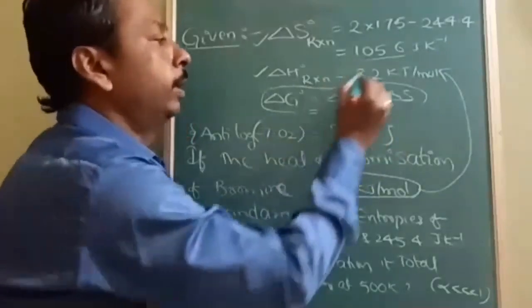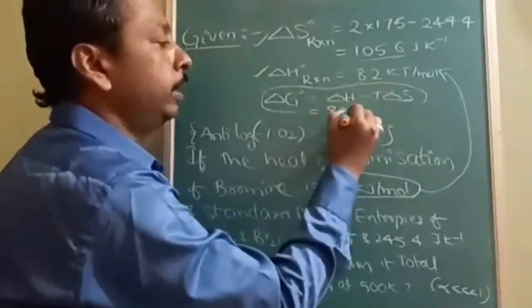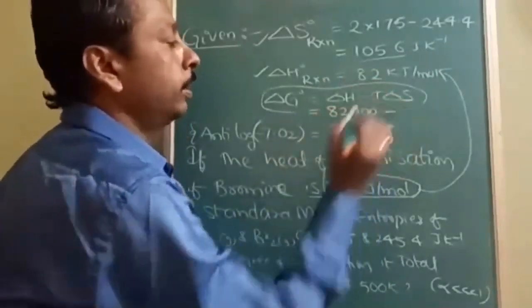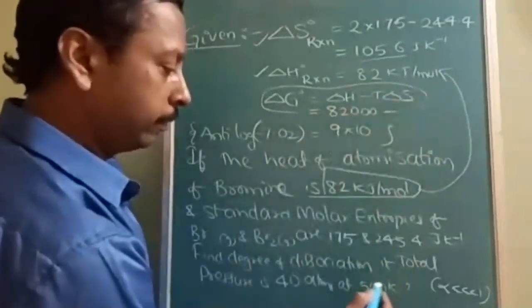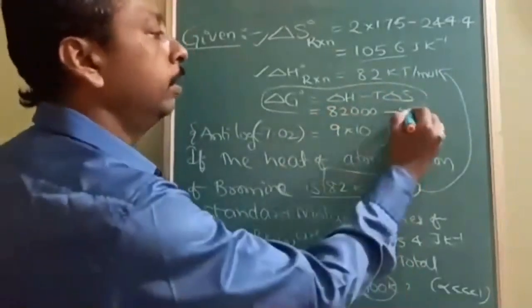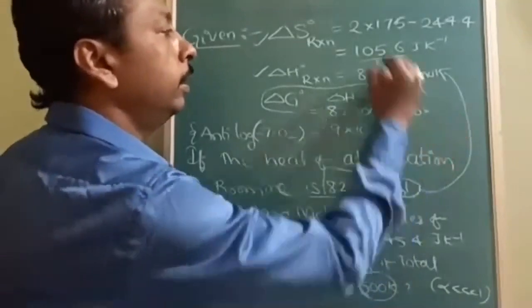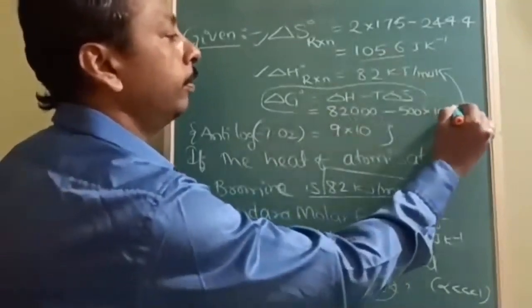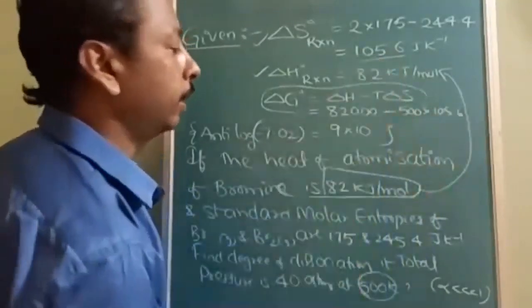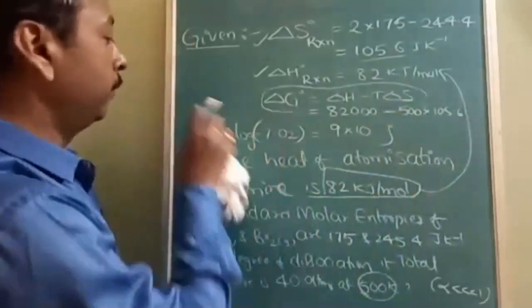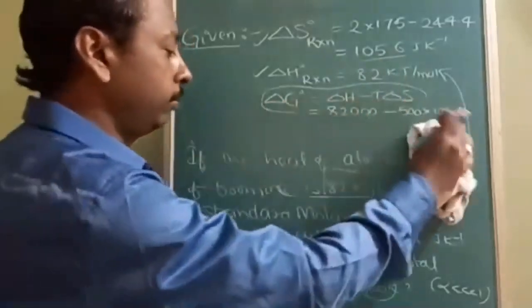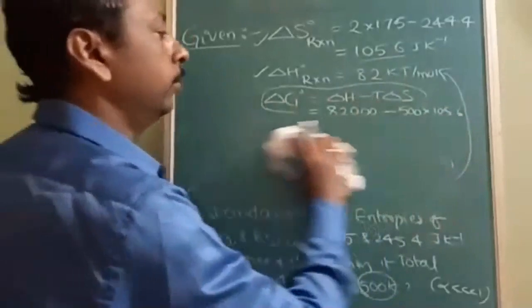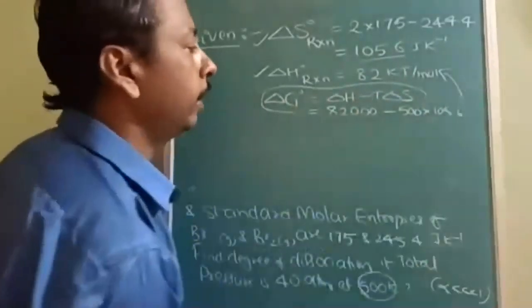So you had better convert into joules: 82,000. And the temperature here is given as 500 Kelvin. So 500 into this 105.6, the enthalpy of reaction. Whenever it is used, I will substitute it then. So this is delta G. Now we have delta G.